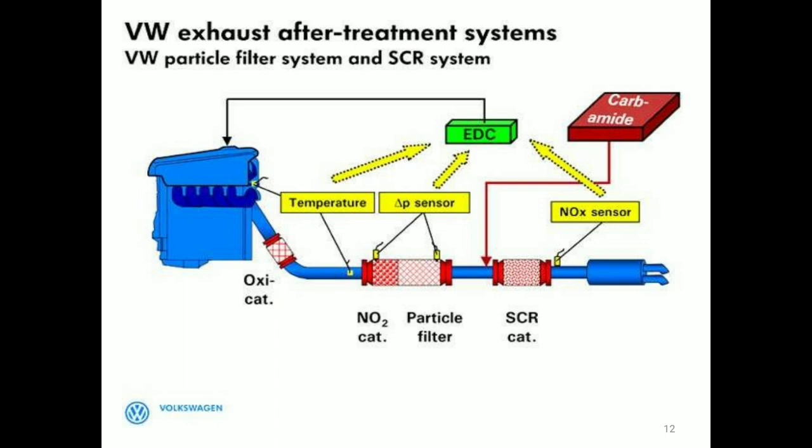These are called the particle filter. Then SCR, which we have already discussed. It will sense the NOx and absorb the gases. These are the different systems used to control pollutants.